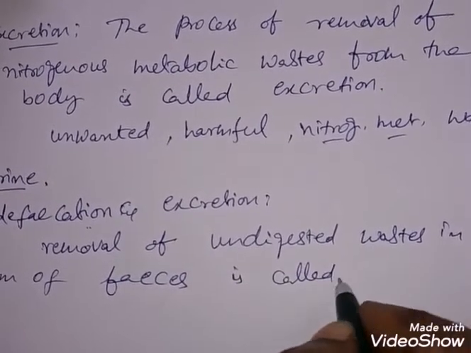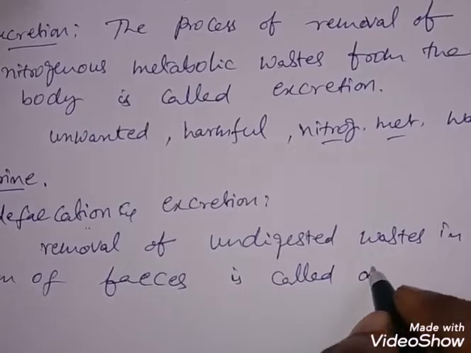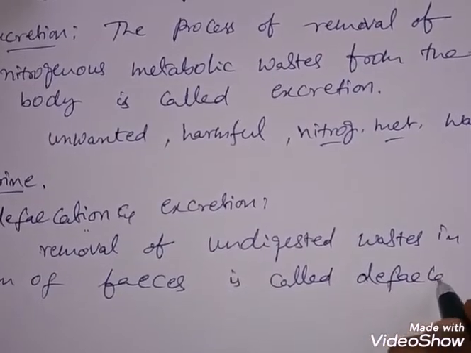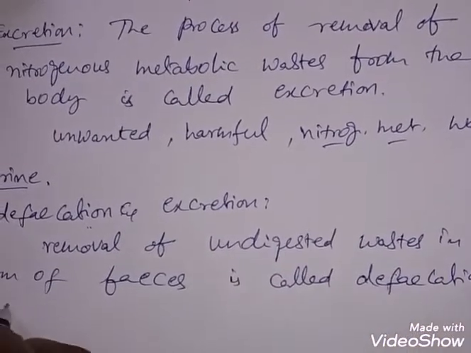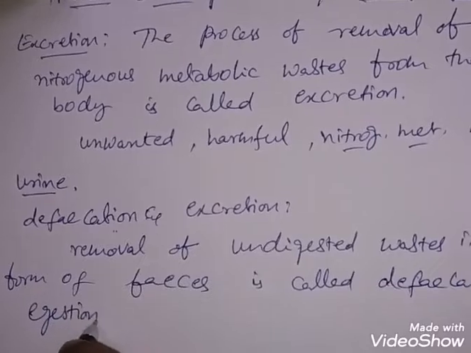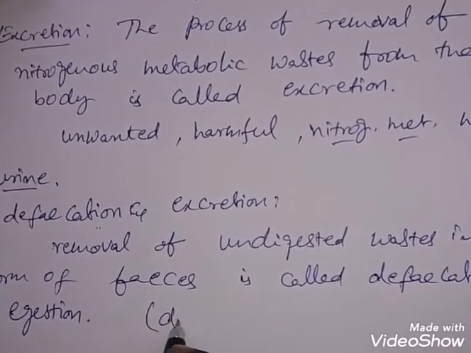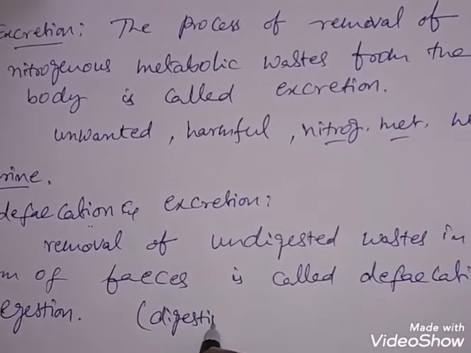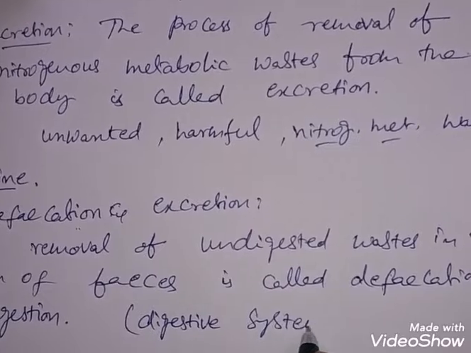It is also known as egestion. It is the final step in the process of digestion, so it is related to the digestive system.